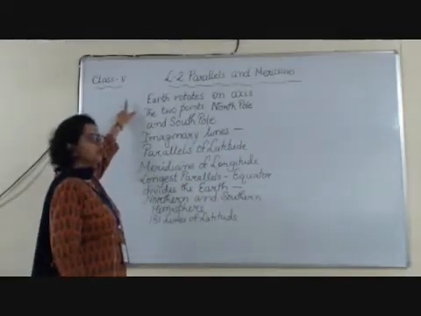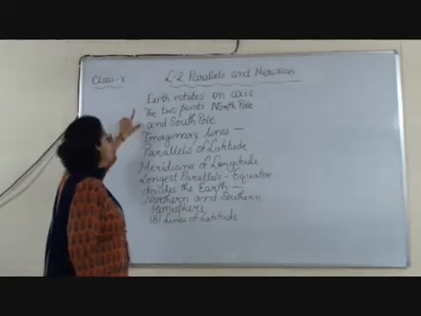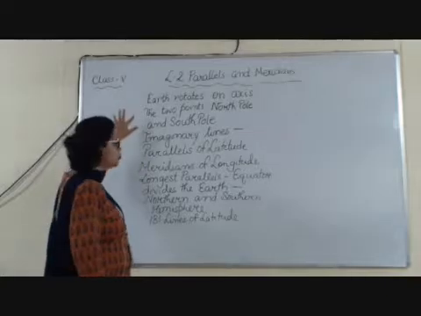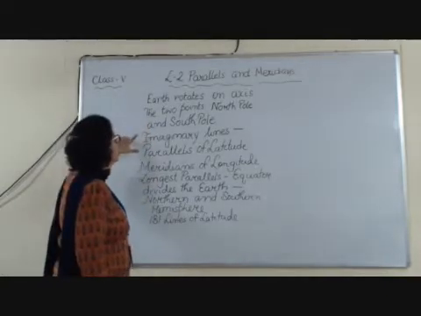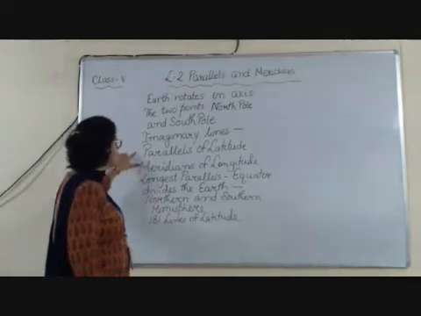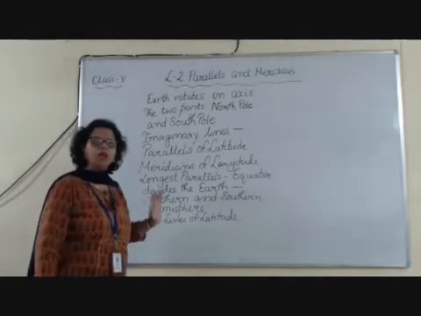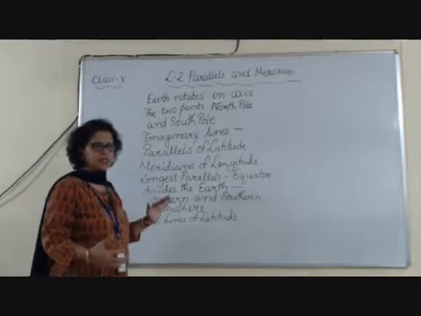Children, Earth rotates on its axis. The 2 points of the globe are called North Pole and South Pole. These imaginary lines are called parallels of latitude and meridians of longitude. They are drawn for locating places.